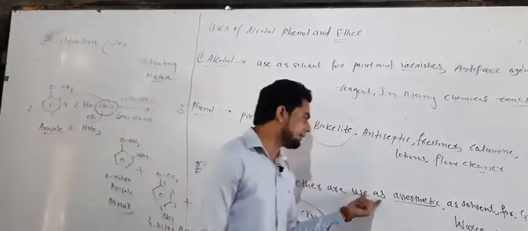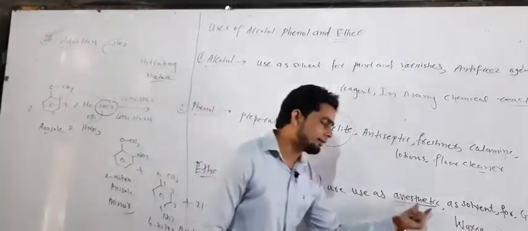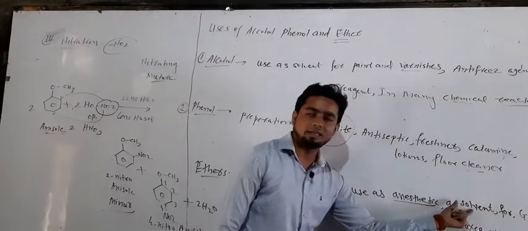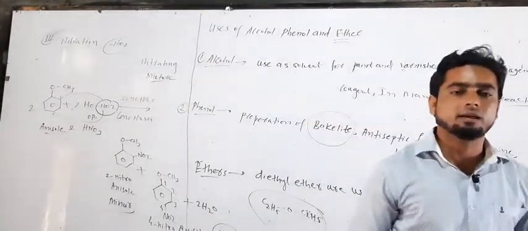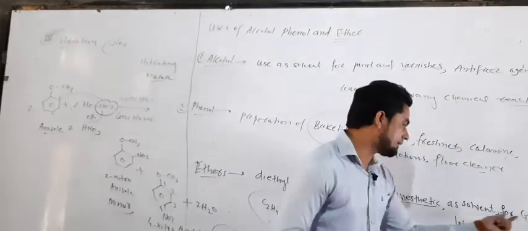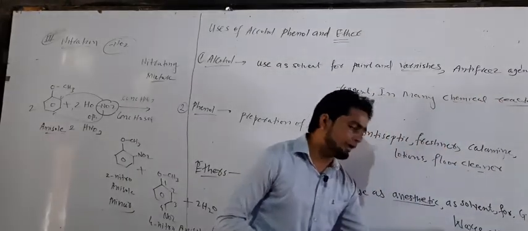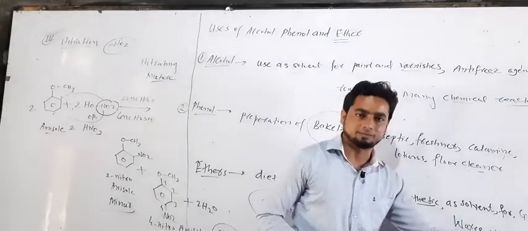That's why ether is used as anesthetic as well as solvent for many chemical reactions, like the Grignard reagent, and wax, oils and fats, clear?